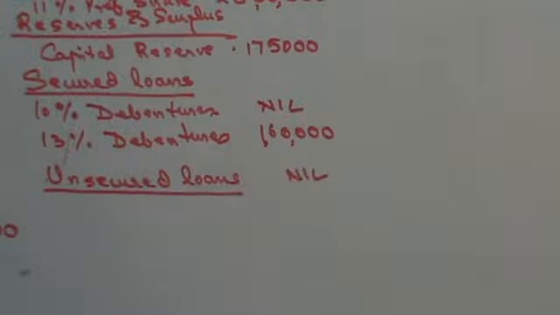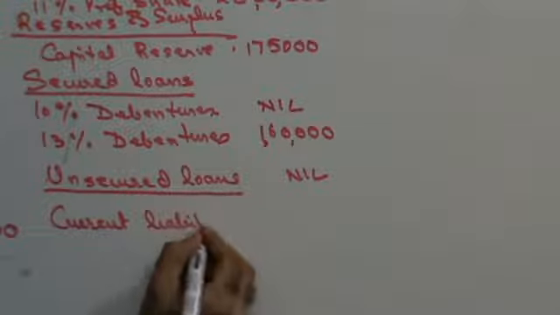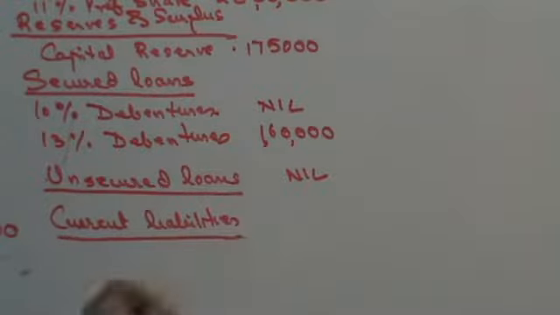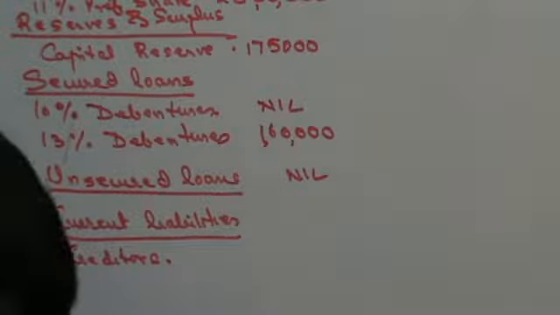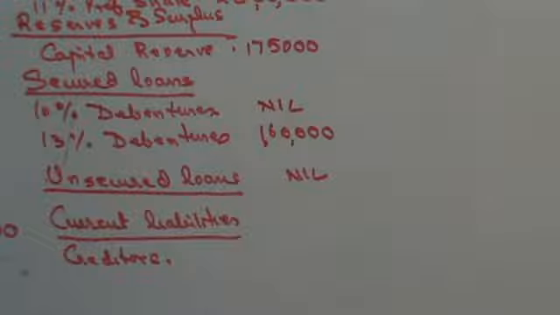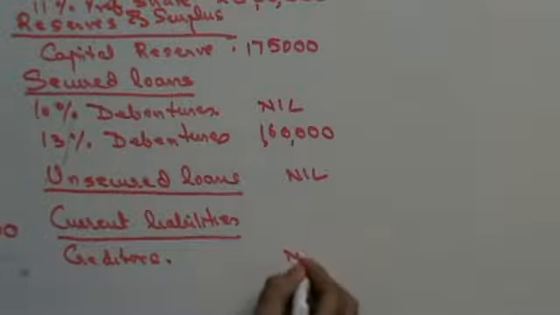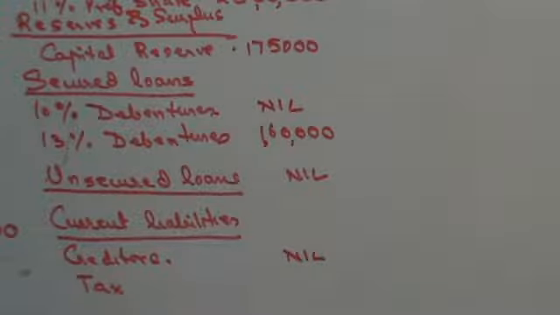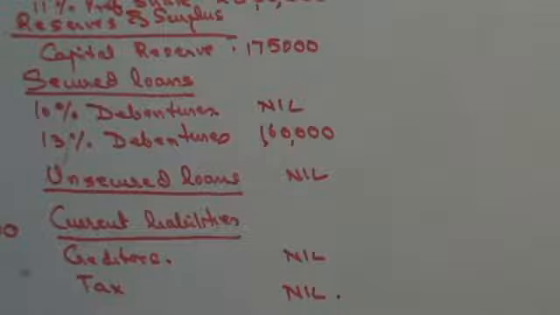Not given to you. Then you have current liabilities. In current liabilities, you have creditors. Creditors are 36 lakhs, and in the journal, entire 36 lakhs. So nil. Right? Provision for tax is 5 lakhs, and in the journal you have 5 lakhs. So nil. Let's move on to the asset side, guys. So profit and loss is left.